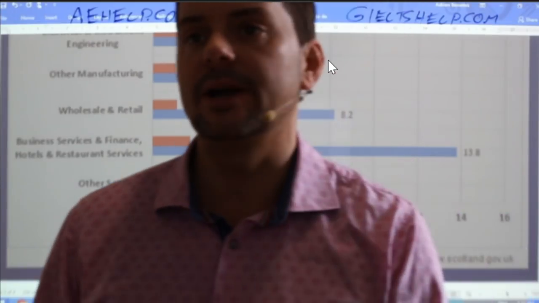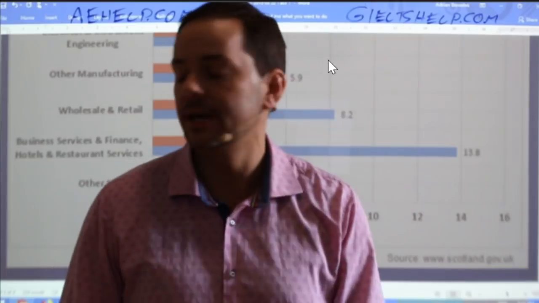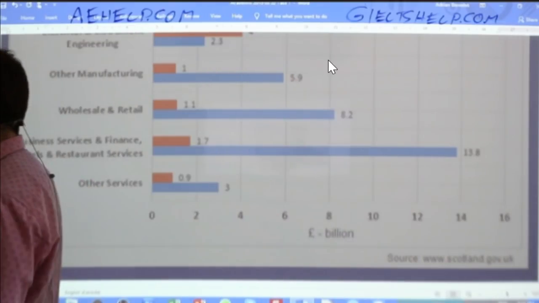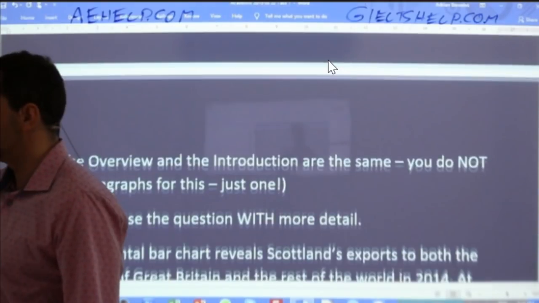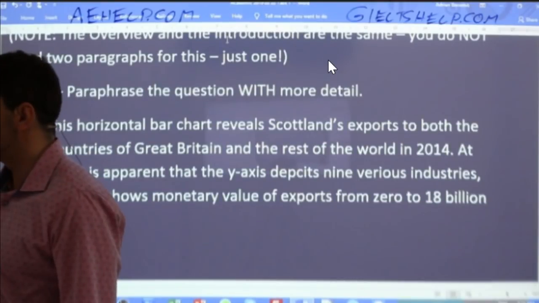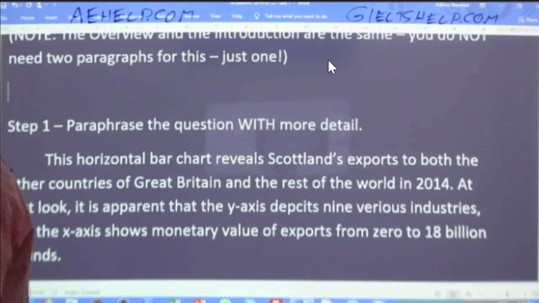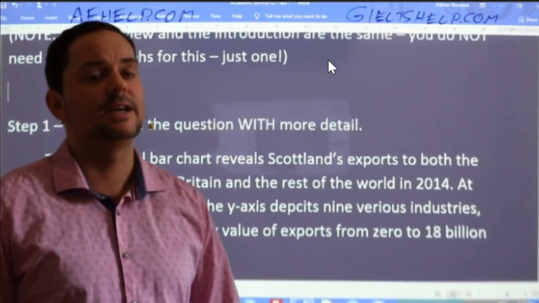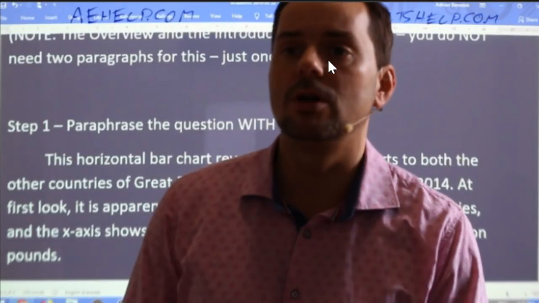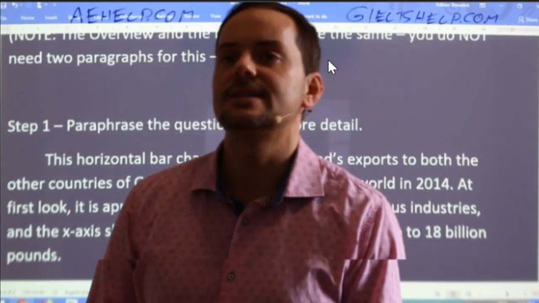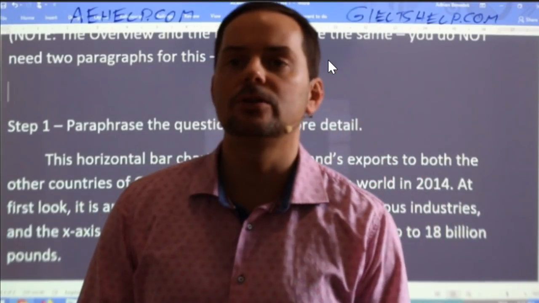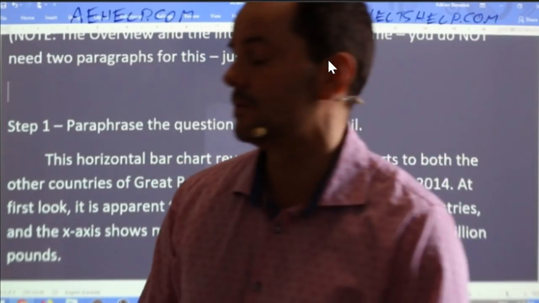What am I comparing? Okay, this is an important concept to figure out before you begin to write, so that you can write good quality information. It's hard to write a Band 9 essay if you don't have good quality information. So Kesey says, compare the UK to the rest of the world. Absolutely.